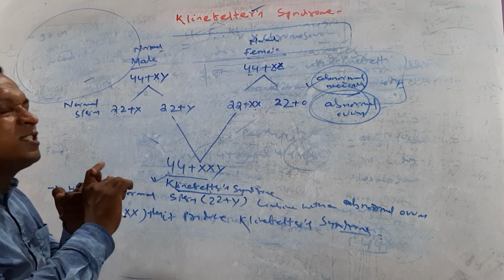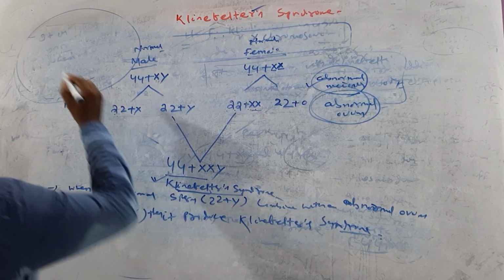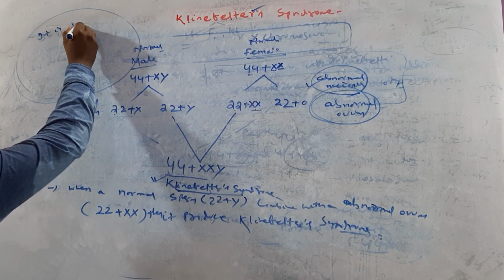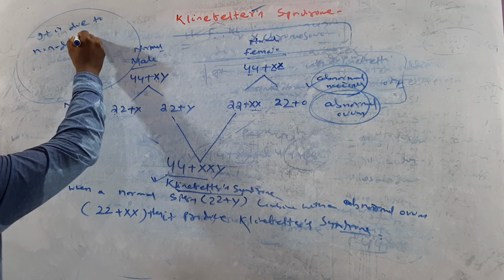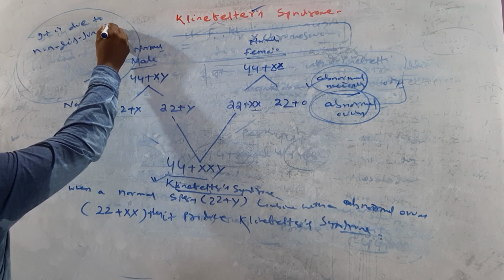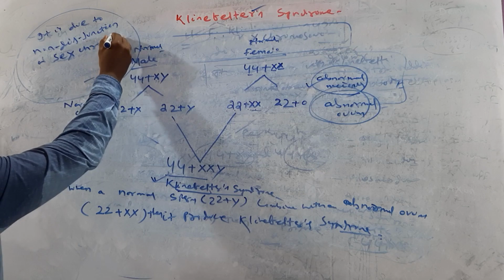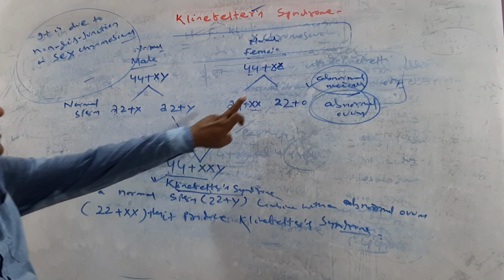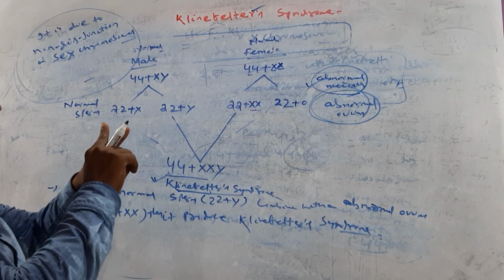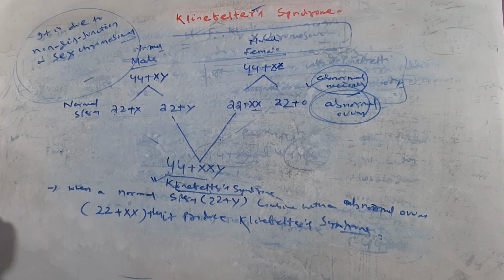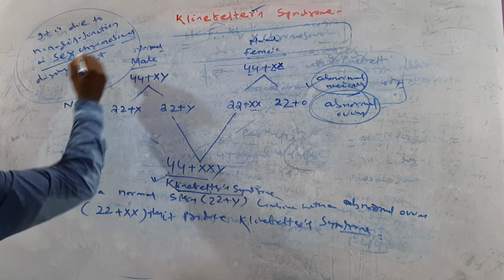If they do not separate and stay attached to each other, we call it non-disjunction. So it is due to non-disjunction of sex chromosomes during gamete production.